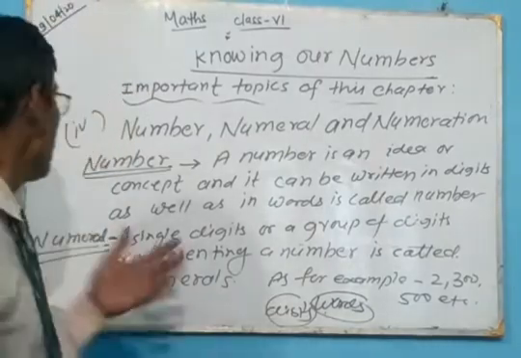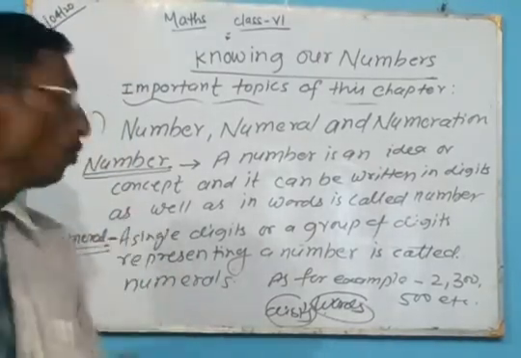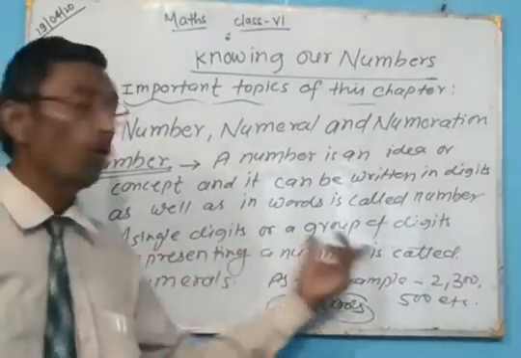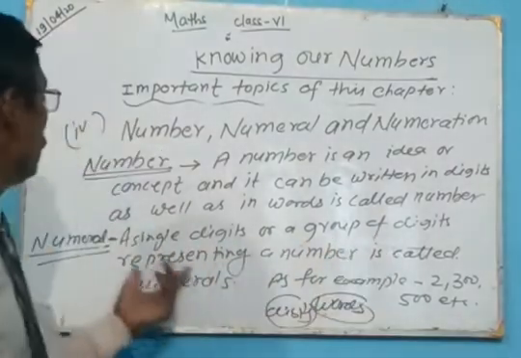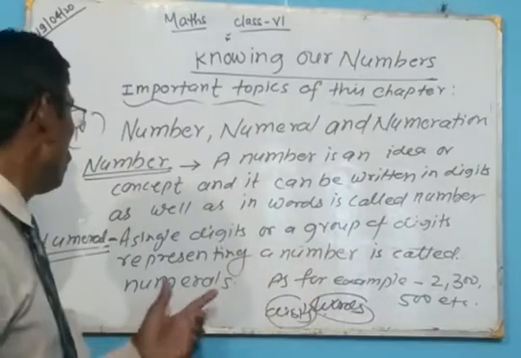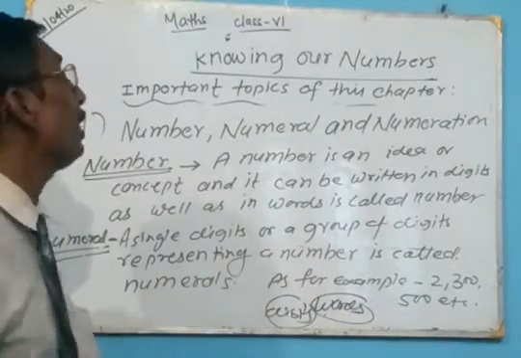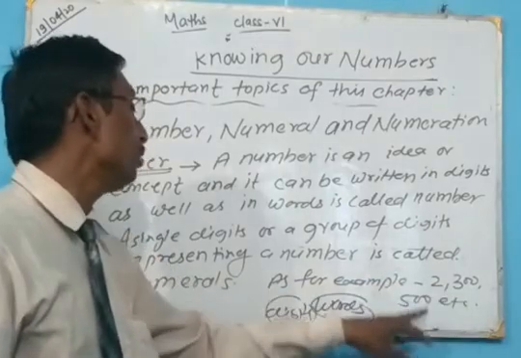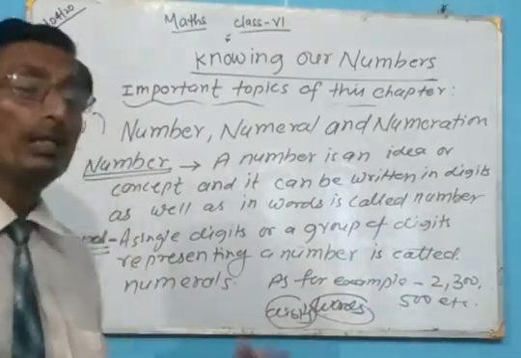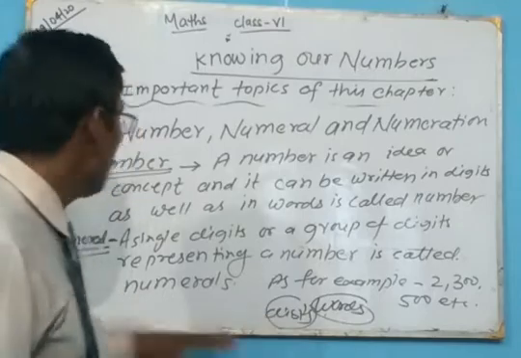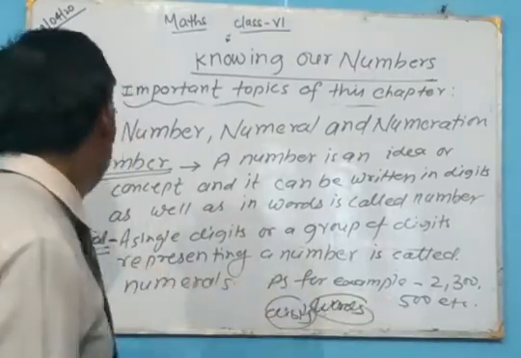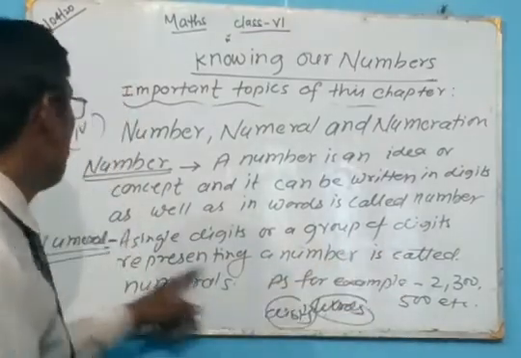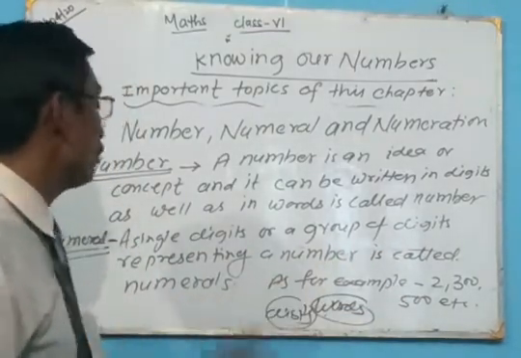Then come to the next point, numeral. What are numerals? A single digit or a group of digits representing a number is called a numeral. When we write any number like 2, 300, 500, 1000, 1800, all are numerals.